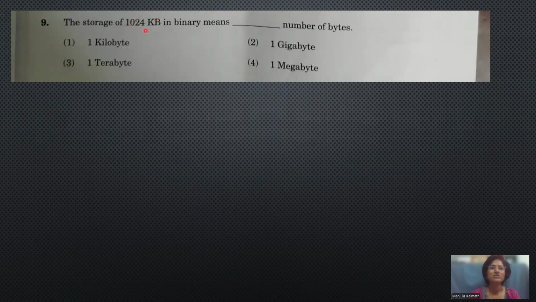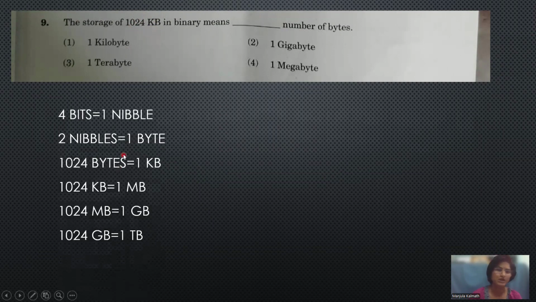So here 1024 kilobytes is nothing but 1 megabyte. That I already explained in the previous video. 4 bits equals 1 nibble. And 2 nibbles, that is 8 bits, equals 1 byte. 1024 bytes equals 1 kilobyte. 1024 kilobytes equals 1 megabyte. And 1024 megabytes equals 1 gigabyte.